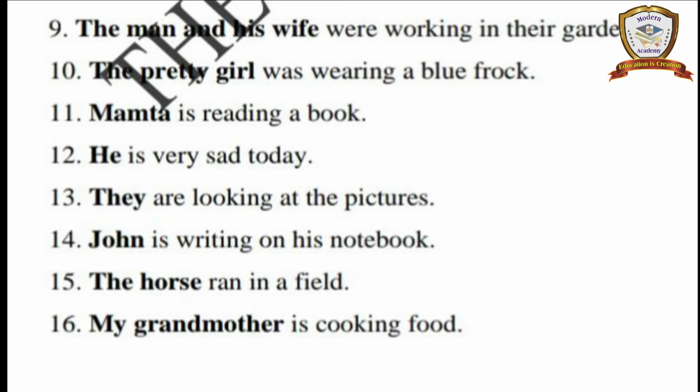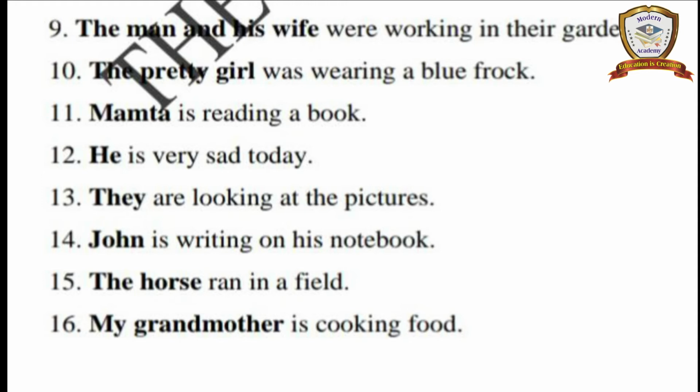So the subject doesn't come only in the singular, the plural is also there. The man and his wife, so two persons are there, and those two persons are considered as the subject. After that comes the verb, "were working." Before the verb we have many words, and all of them are considered as the subject.